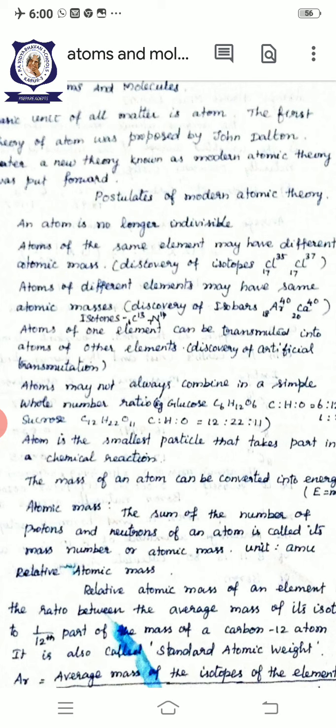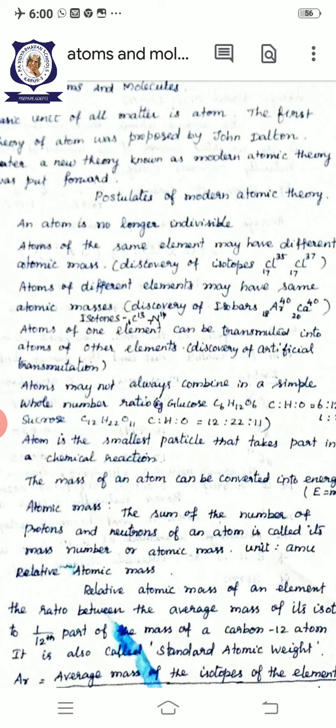Most of the elements have isotopes. Here, chlorine-35 and chlorine-37 are the two isotopes of chlorine.